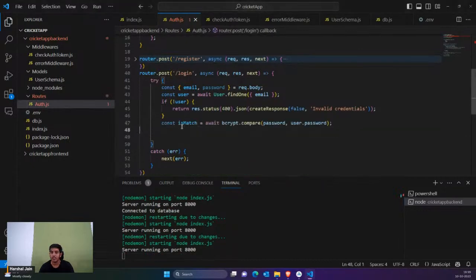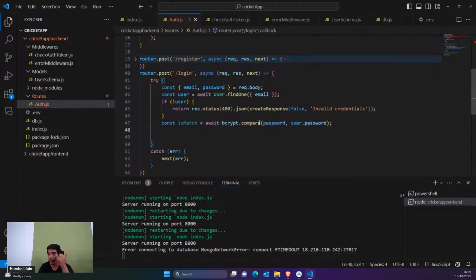Okay, so now you're simply saying here is a variable which would check your password from the front end, what you have provided. So from the front end you have provided hj123, and remember in the database we have saved the password in hashed format. So this is hj123 and this is some hash format. I am allowing bcrypt to compare them. Only bcrypt understands the logic, I don't know the logic for comparison. So I'm simply saying compare hj123 with the hash format whatever you have saved.